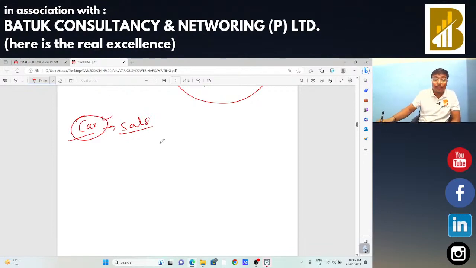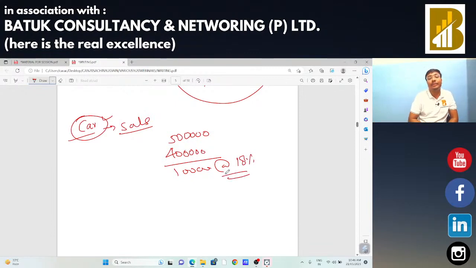In the case of a car, suppose you sold that car for 5 lakh rupees and the WDV of that car is 4 lakh rupees. In that case, the margin will be 1 lakh rupees and you need to pay GST on that 1 lakh rupees at the rate of 18%.